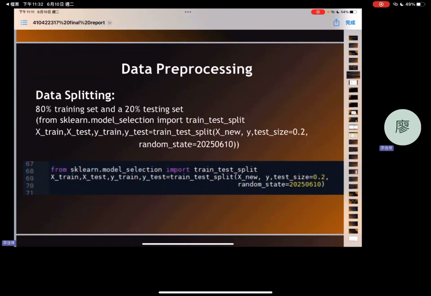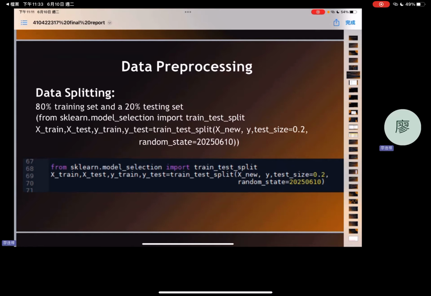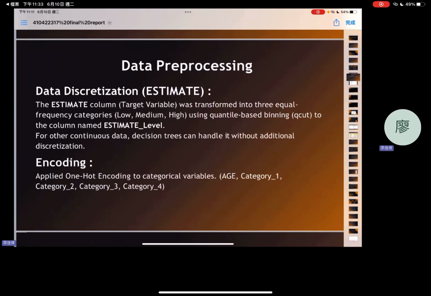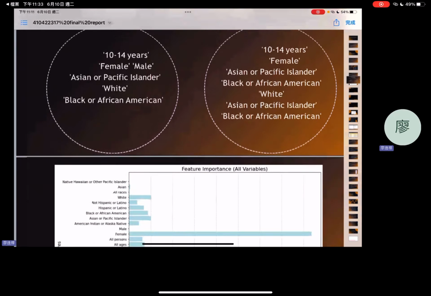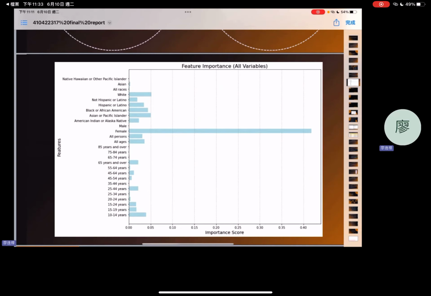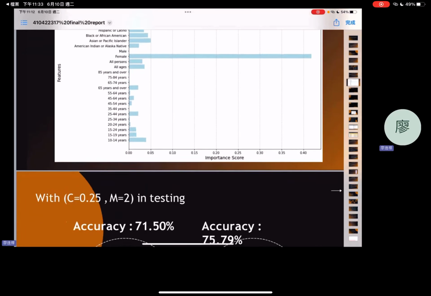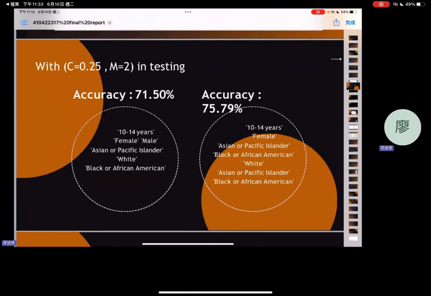I split the data set, reserving 20% for testing, and the decoding and encoding process was done as mentioned earlier. For feature selection, I used two methods: the chi-square test, which selects 6 features, and the selection model, which selects 7. From the chart, we can see that female was a significantly important feature. Comparing the accuracy, the 7 features chosen by the model show a higher accuracy.